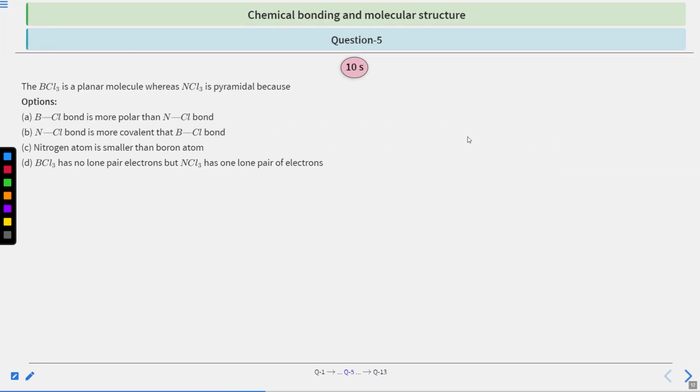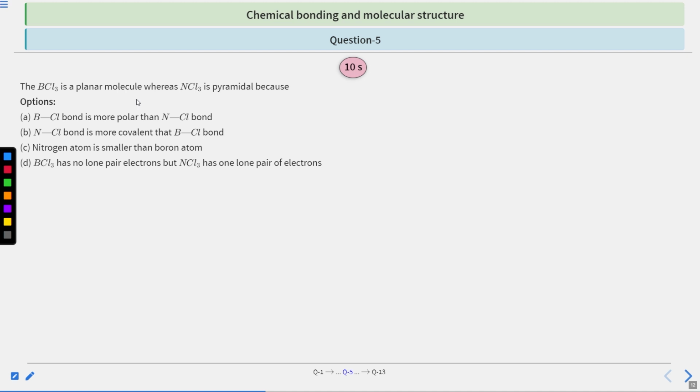Moving to question number 5. BCl3 is a planar molecule, whereas NCl3 is pyramidal, because options are: the B-Cl bond is more polar than the N-Cl bond; the N-Cl bond is more covalent than the B-Cl bond; the nitrogen atom is smaller than the boron atom; BCl3 has no lone pair of electrons, but NCl3 has one lone pair of electrons. You have 10 seconds to solve this question. After that, we will see the answer.